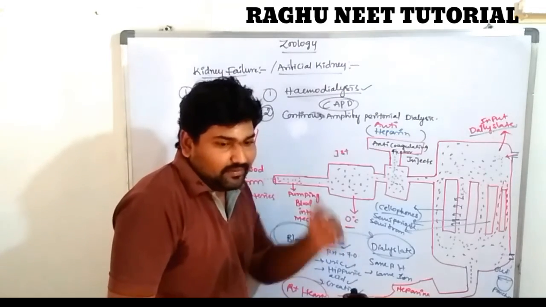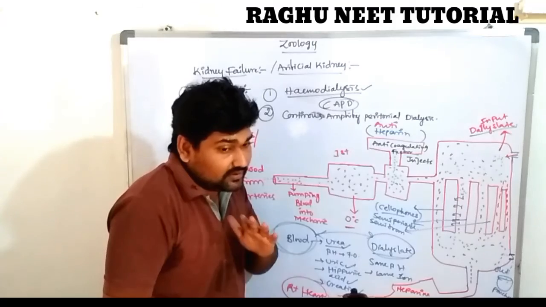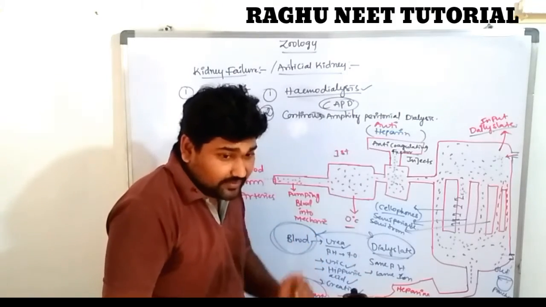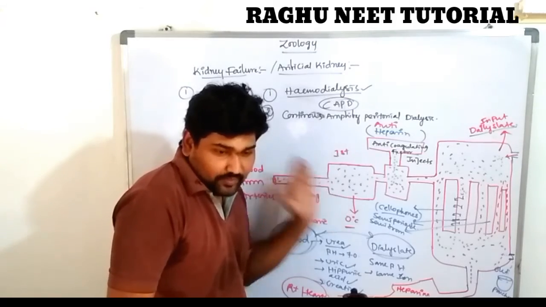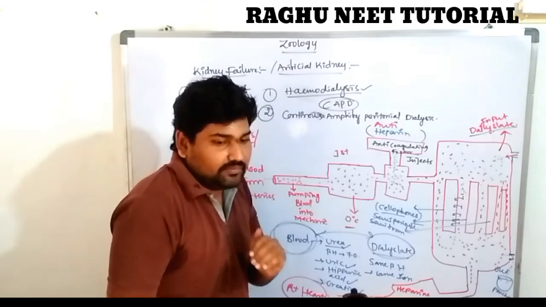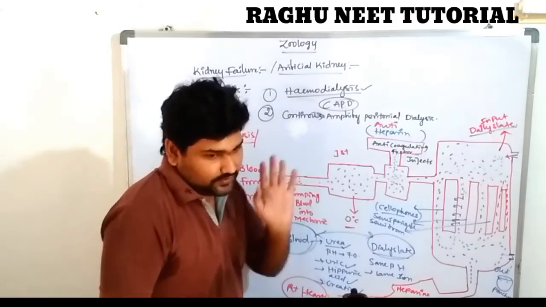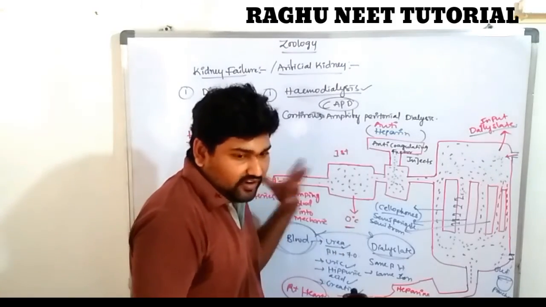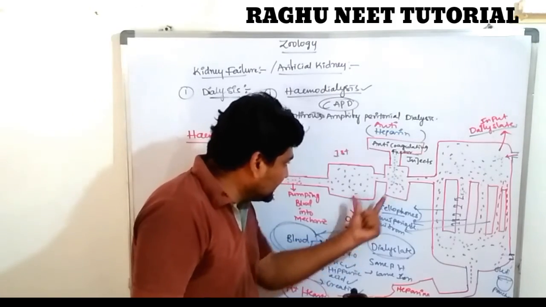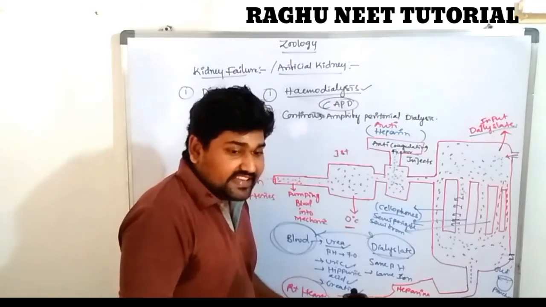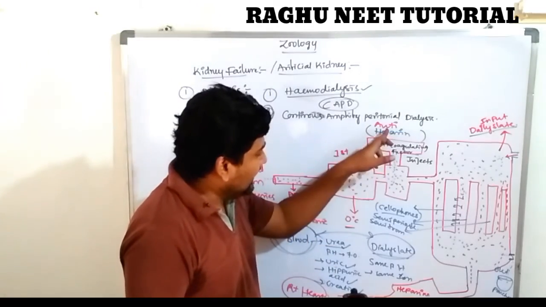In the first chamber, the blood temperature gradually decreases, not continuously, to approximately 0 degrees centigrade. What is the importance? If the blood temperature becomes 0 degrees centigrade, microbial activities are reduced, so there is no infection and no development of microorganisms. This 0 degree blood enters the second chamber. The second chamber has an anticoagulant factor, known as anti-heparin.